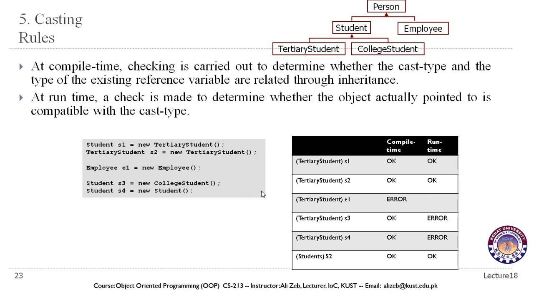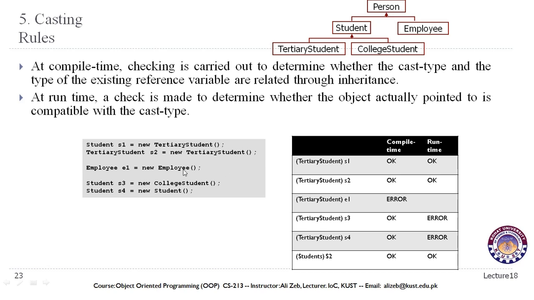So if you want to see how they are compatible with each other, this object has compile time compatibility, and this is runtime compatibility of the object, and these should work. If we try to convert this object into a tertiary student object, this should perfectly work.